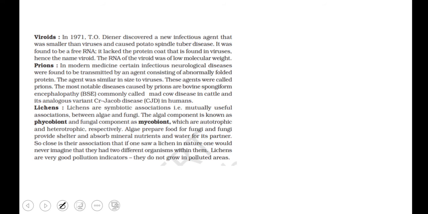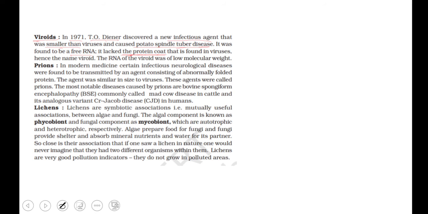Now we have another class, viroids, the next VIP who did not get a seat in the 5 kingdom classification. In 1971, Mr. Theodor Diener discovered a new infectious agent, smaller than a virus, that caused potato spindle tuber disease. It was found to be a free RNA that lacked the protein coat.